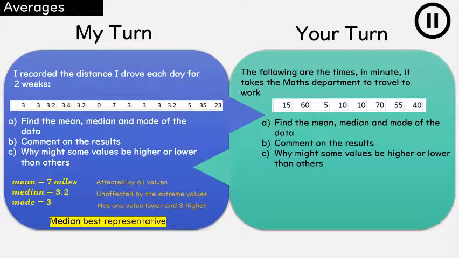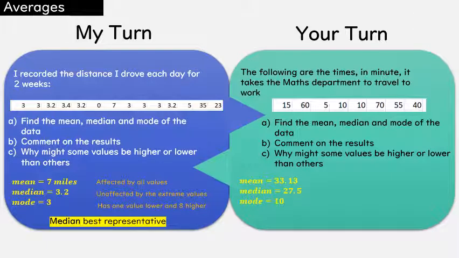Have a go at this question here. So work out the mean, median, and mode, and then think about why maybe some of the values are higher or lower than others and which pieces of data are affecting it. Pause the video now and give that a go.